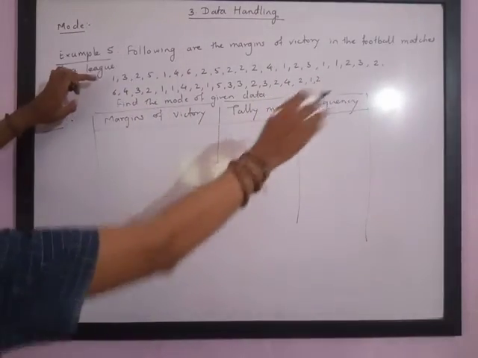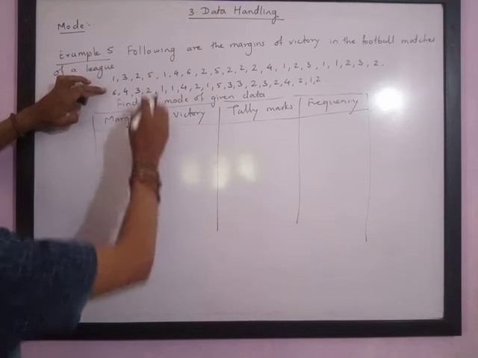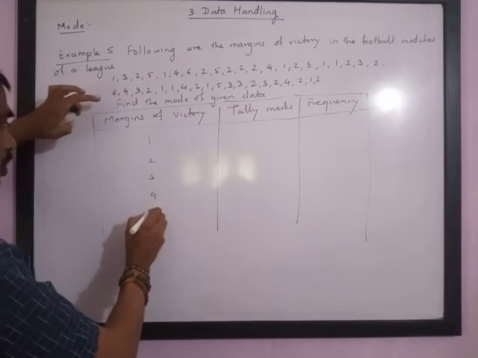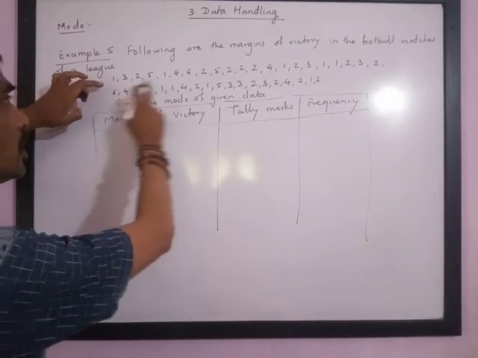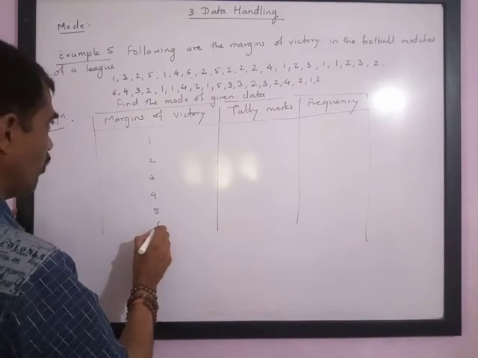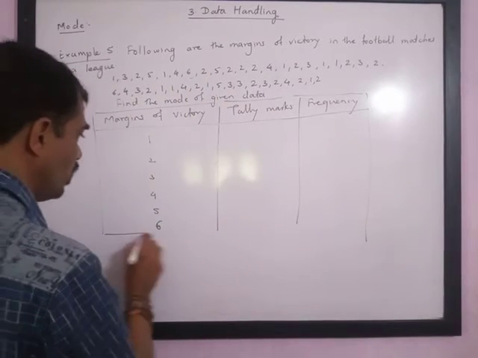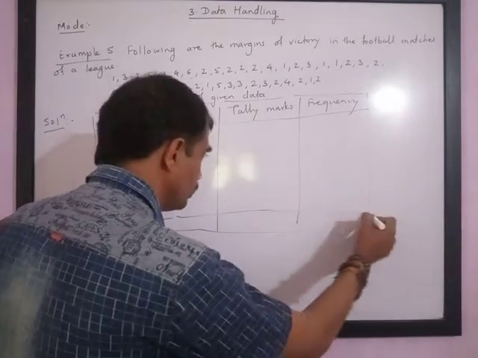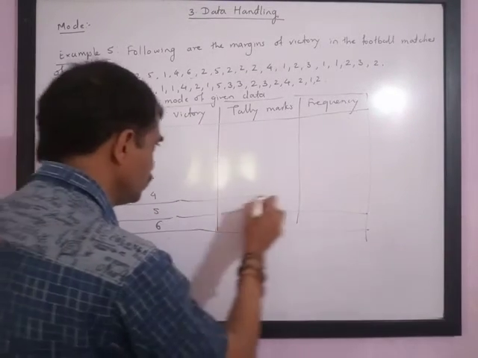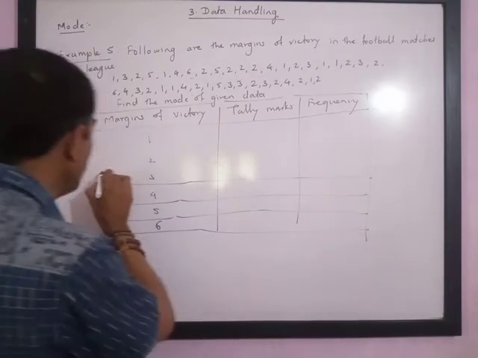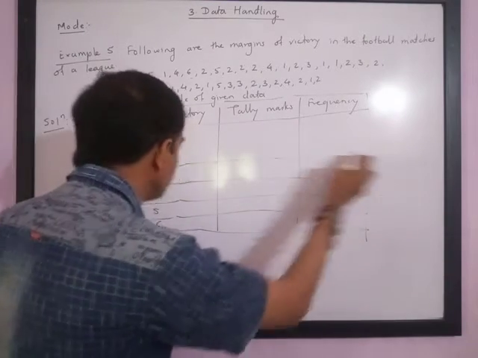Now you can understand the lowest number is 1, then 2, 3, 4, 5 also exists, and the maximum number is 6. So we will have margins of victory from 1 to 6. Now let us make the tally marks.